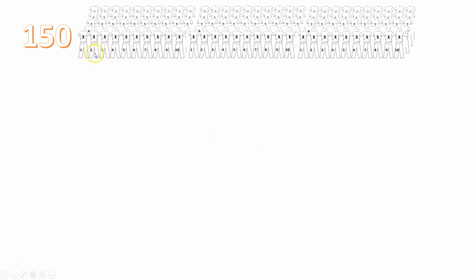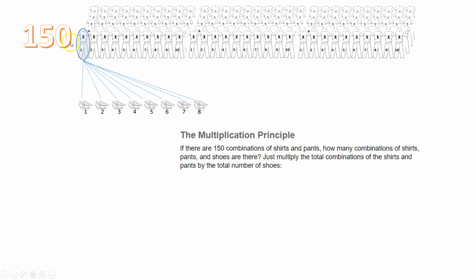All right, so here is a representation of those 150 different outfits. Now, remember there were shoes. For each one of these outfits, I can pair it with one of 8 different pairs of shoes. So once I combine each outfit with shoes, there are 8 outfits for each one of these pant and shirt combinations.